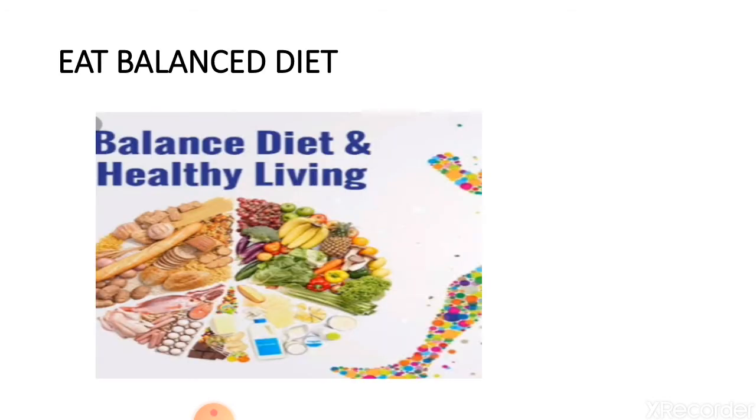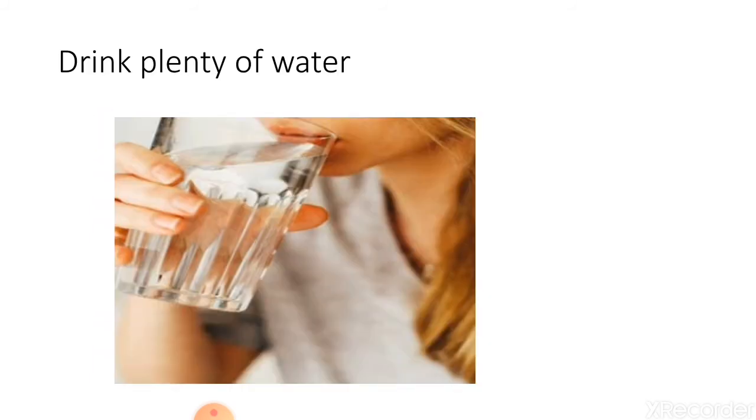Let's see some healthy habits related to the excretory system. In our previous videos we have seen about the digestive system and excretory system. Now we will start with healthy habits related to the excretory system. A balanced diet is very important to run our body smoothly. Include fruit and green vegetables in your diet. Drink at least 1 glass of water as soon as you get up in the morning, and drink 7 to 8 glasses of water daily.